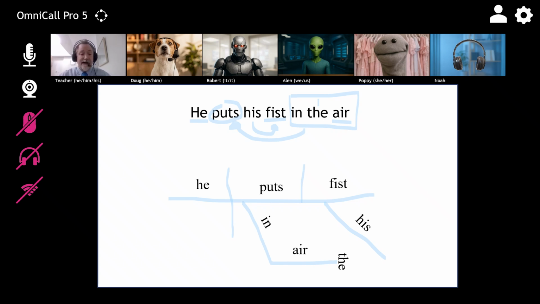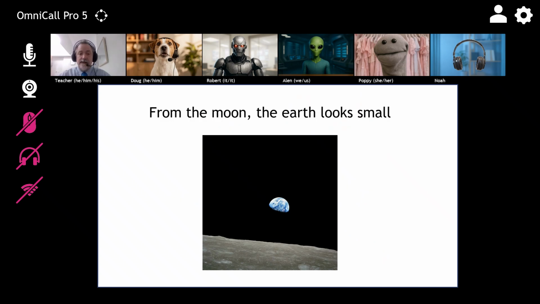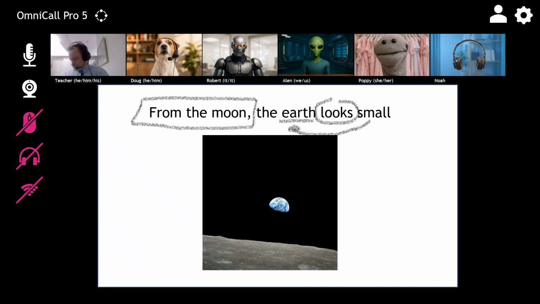Okay, next up, next student, Doug. I want you to try this one. Well, I think the core sentence is just Earth looks. And I know that from the moon is a box. Small is information about Earth. Oh, I almost forgot the determiner. From the moon is.